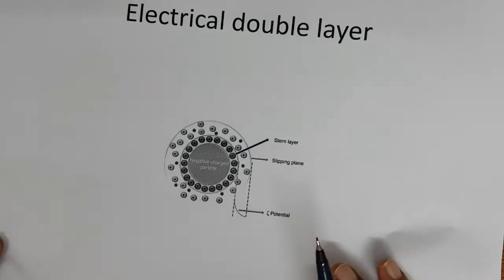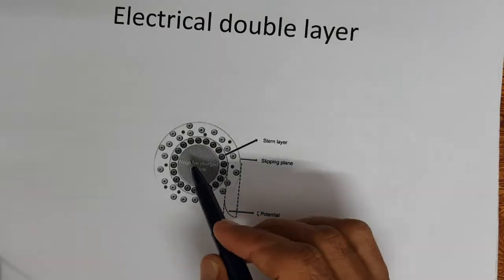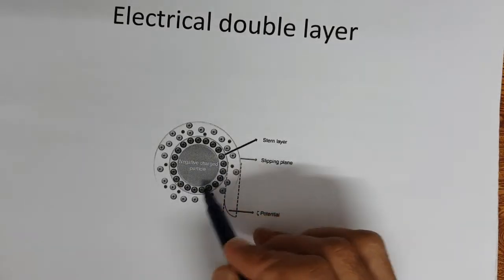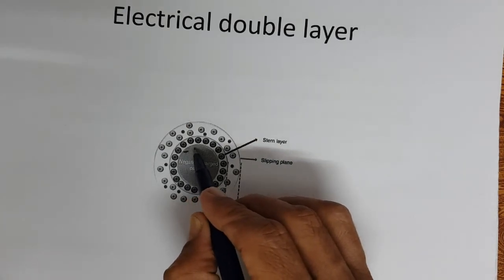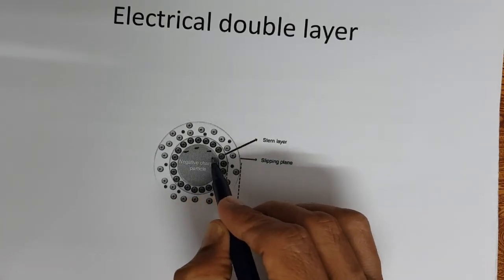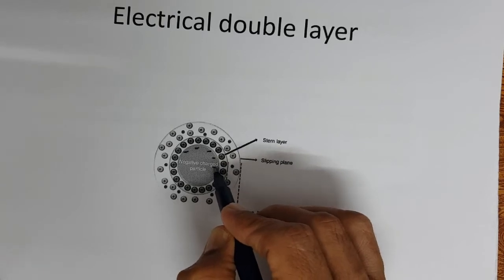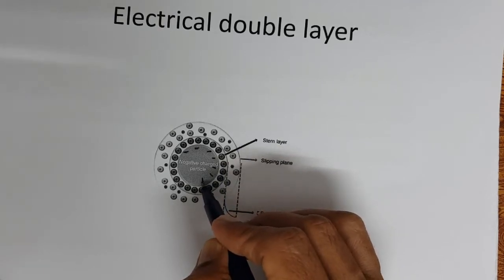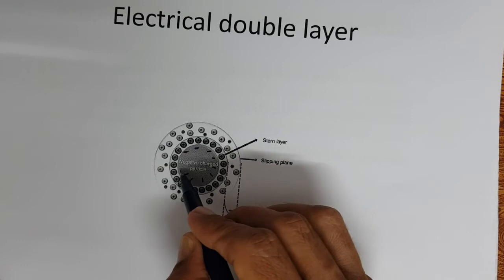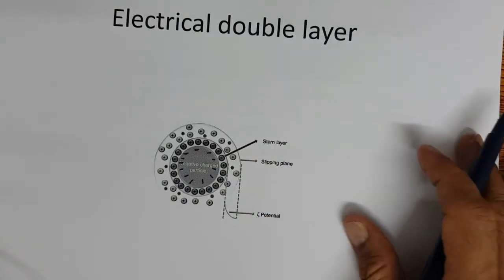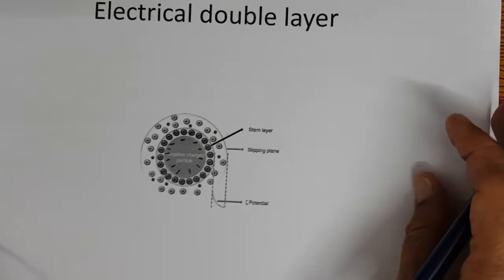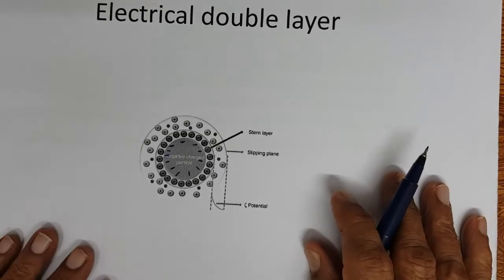See, this is the dispersed particle, and it is negatively charged. It forms an electrical double layer.